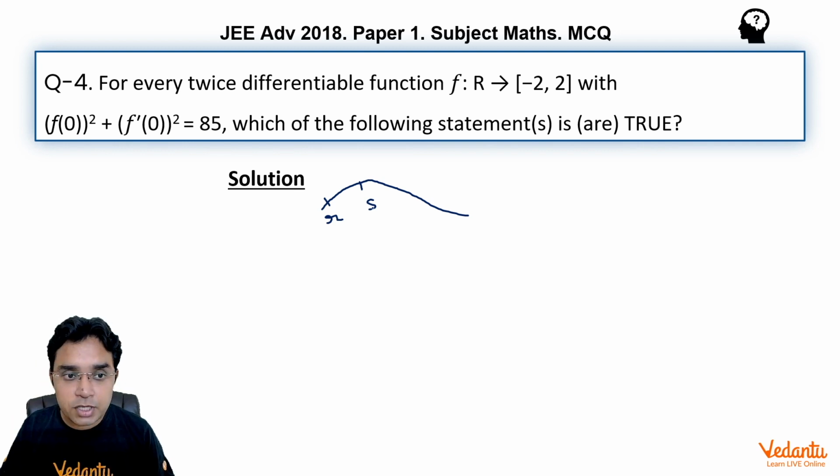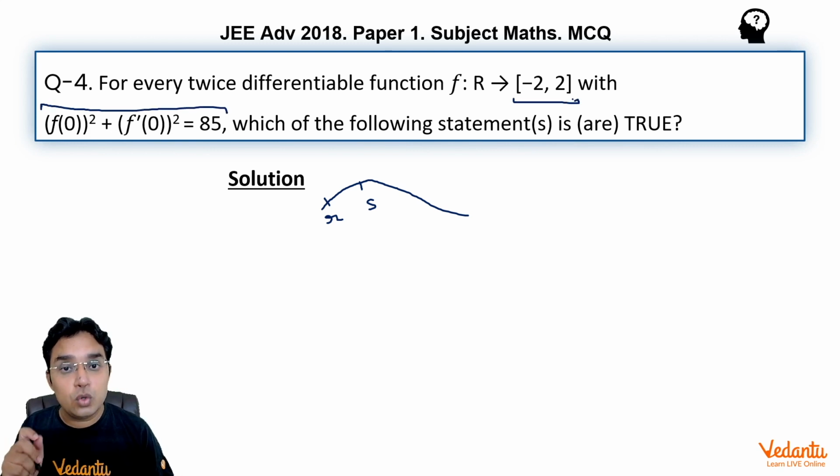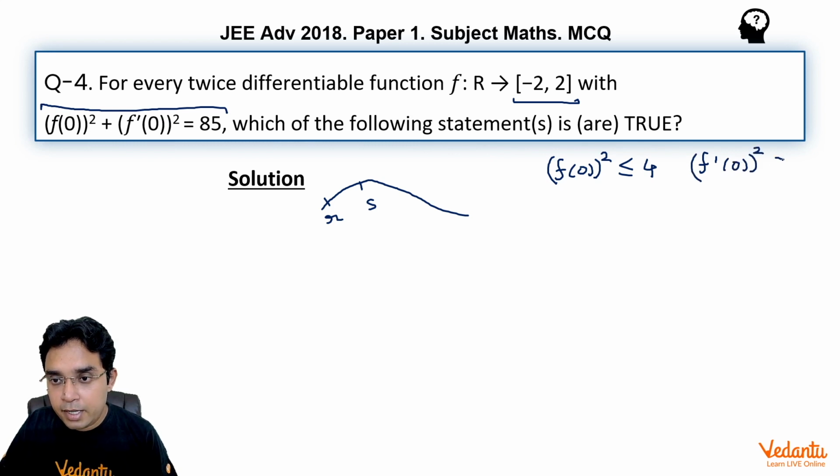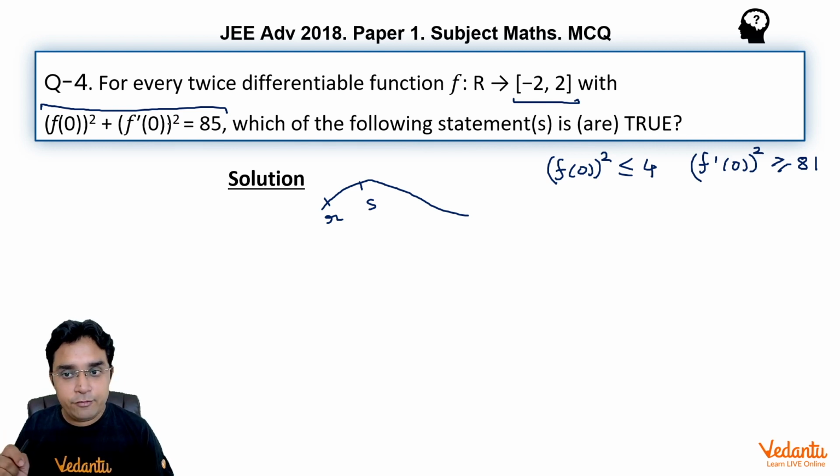Now for this function we are given this relation, and also that its codomain is from -2 to 2, which means (f(0))² cannot exceed 4. It has to be less than or equal to 4. From this relation we can say (f'(0))² will be greater than or equal to 81, because then only this sum will be 85.